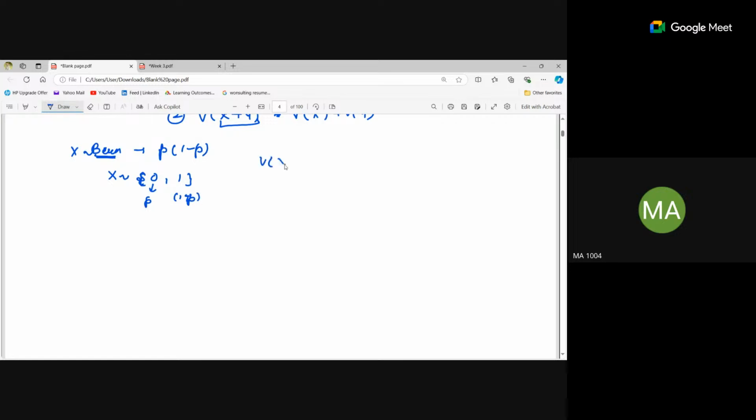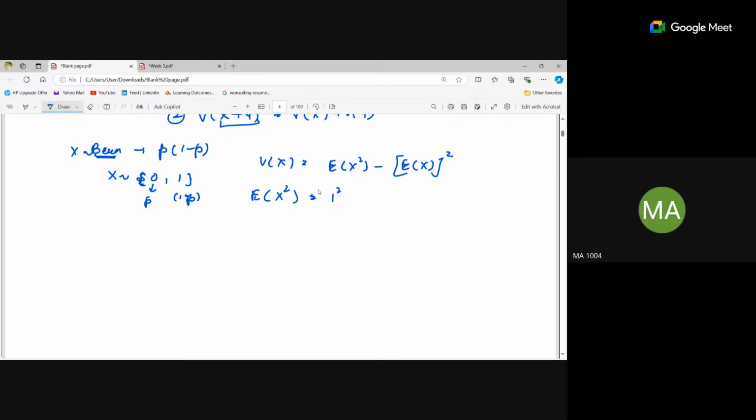So if you have to calculate the variance of x, it is expectation of x square minus expectation of x whole square. Correct? Expectation of x square will be 1 square into 1 minus p, right?